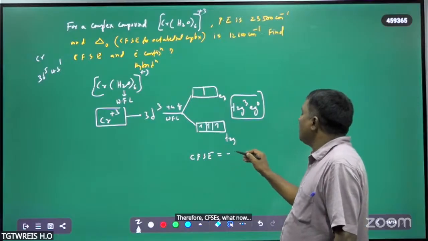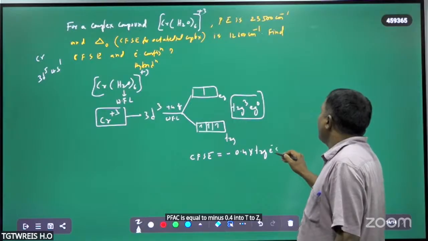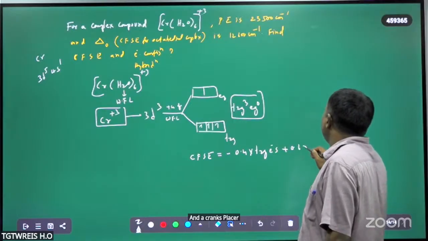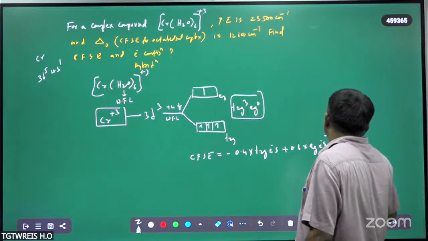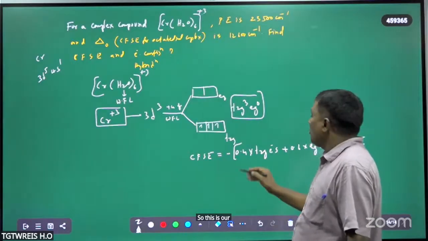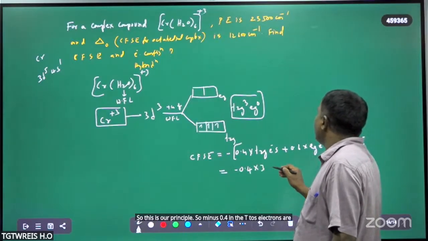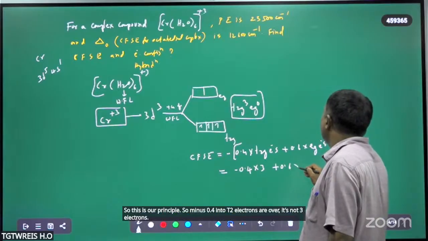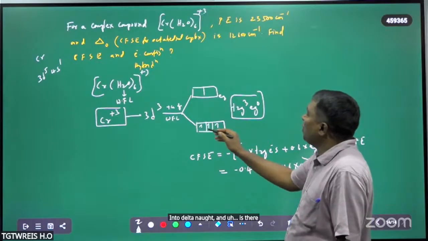Therefore, CFSE is equal to minus 0.4 into the t2g electrons plus 0.6 into the eg electrons, into delta naught, plus pairing energy. So this is our principle. Minus 0.4 into t2g electrons, how much? 3 electrons, plus 0.6 into 0, into delta naught. And is there any electron pair in this case?